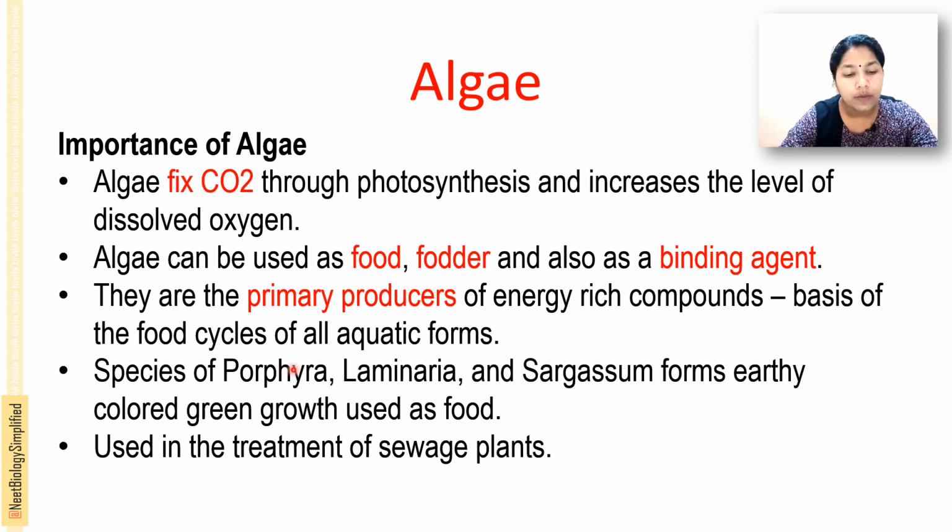The species of Porphyra, Laminaria and Sargassum form earthy colored green growth that is used as food. These algae are also used in the treatment of sewage.